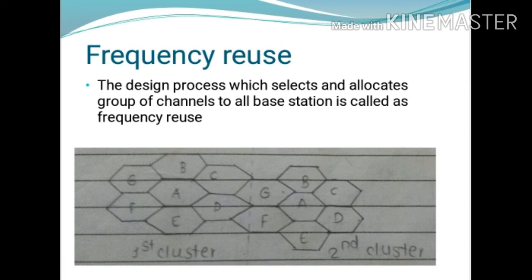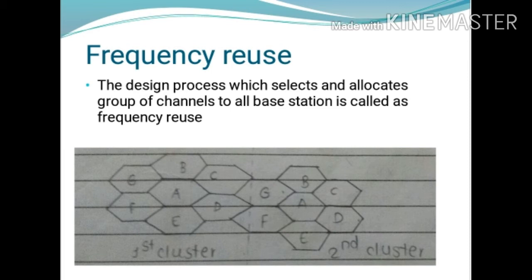The same group of channels is used by different base stations to cover all cells. The channels are allocated in such a way that the distance between cells is large to avoid adjacent channel interference. The design process which selects and allocates groups of channels to all base stations is called frequency reuse.